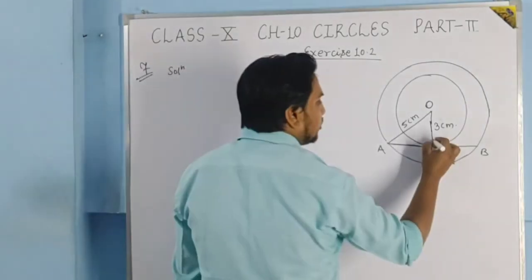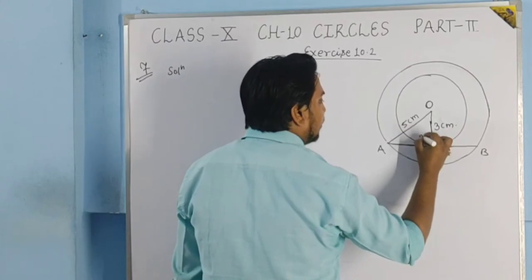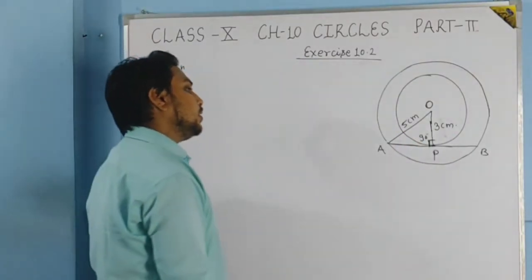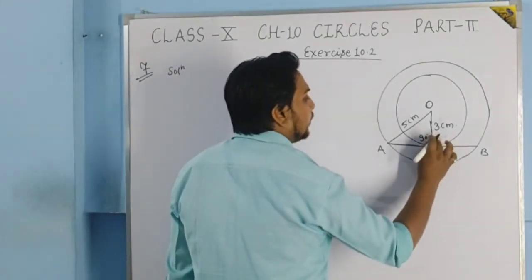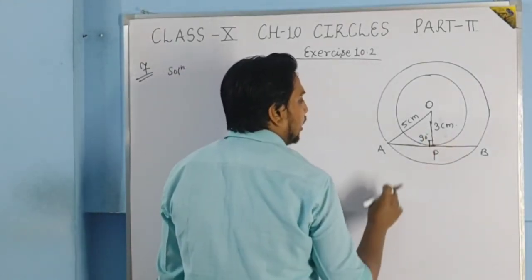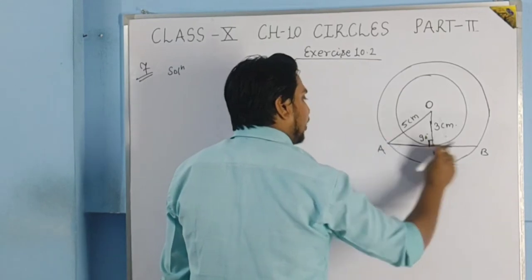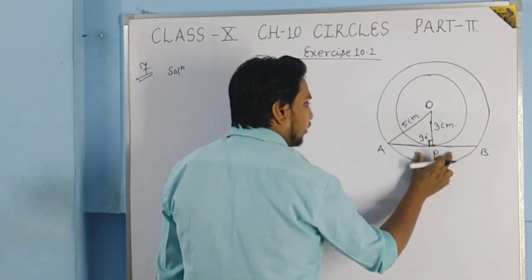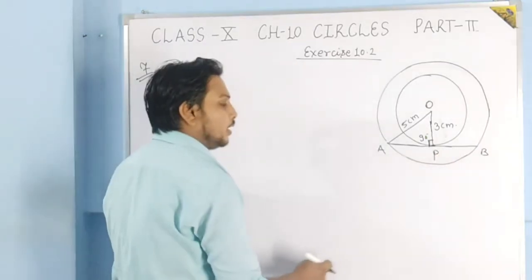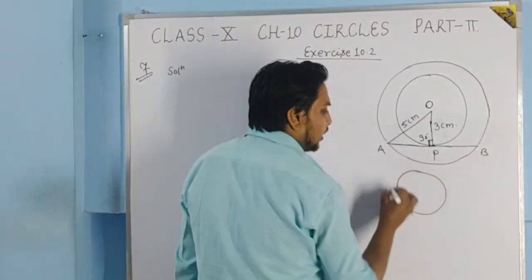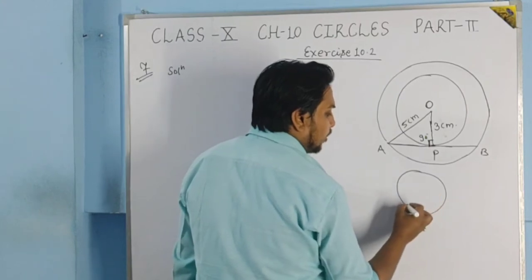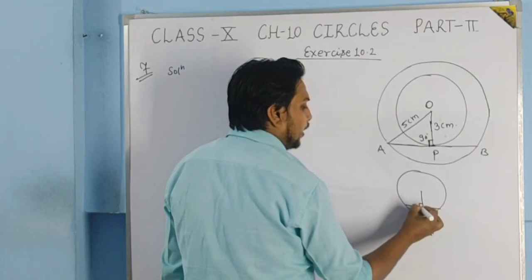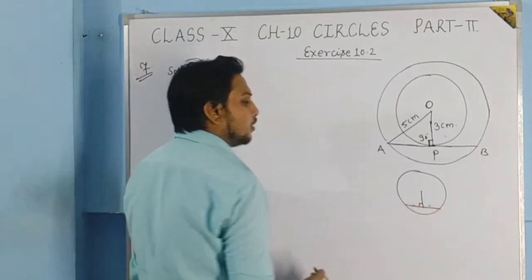Here you can see, students, that the angle will be 90 degrees. By the property of the tangent of the circle, this angle will be 90 degrees. And if we want to find the whole length of AB, we know very well that in class 9th you studied that if there is a chord in a circle and from the center we draw a perpendicular, then it bisects the chord.